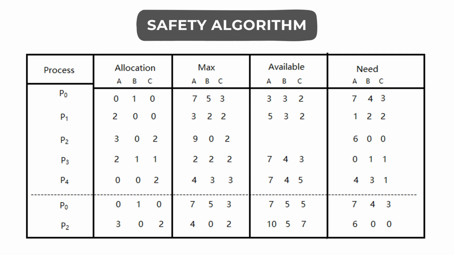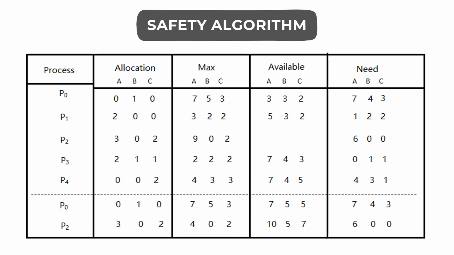Next we'll move to process P4, where we see that the maximum requirement is 4 instances of resource type A, 3 instances of resource type B, and 3 instances of resource type C. The available resources are 7 instances of resource type A, 4 instances of resource type B, and 5 instances of resource type C. We also see that 2 instances of resource type C are already allocated to process P4 initially.